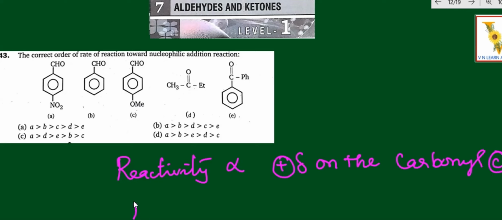And the second one: reactivity is inversely proportional to steric hindrance. Steric hindrance means a bulky group is attached, so reactivity will be slower. Wherever a carbonyl group is present, the reactivity also increases. Now I will elaborate so you can understand.